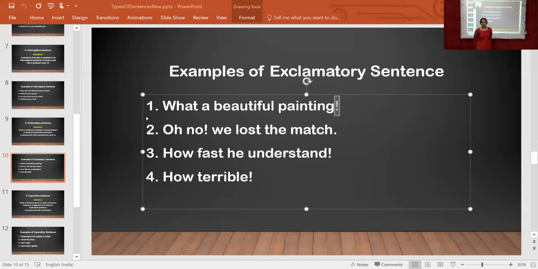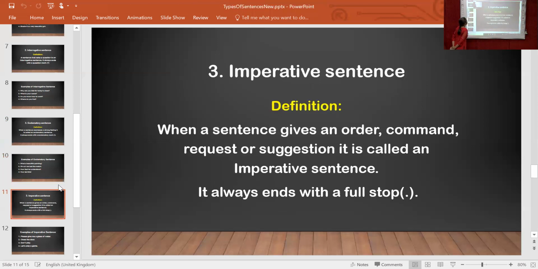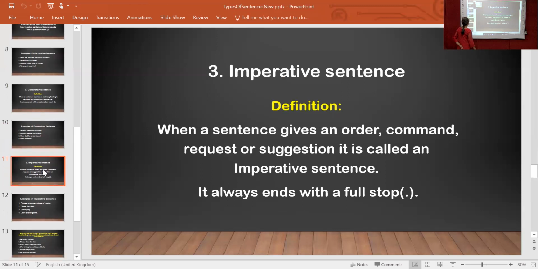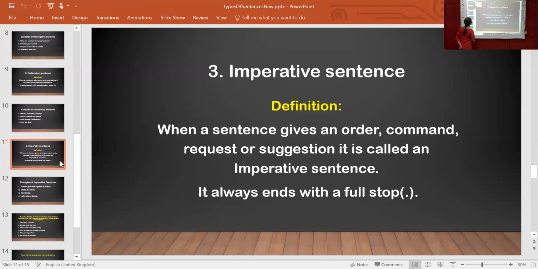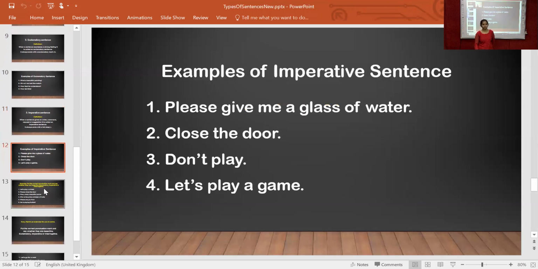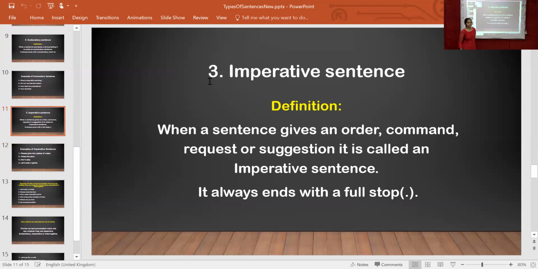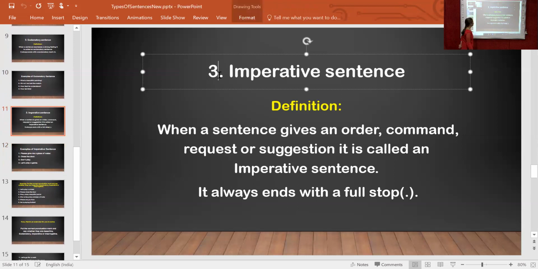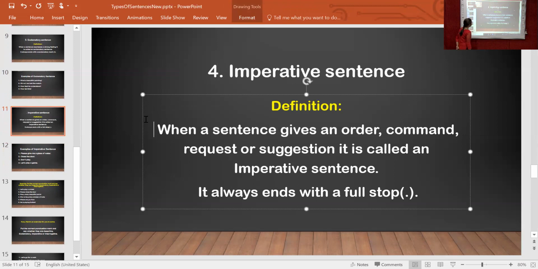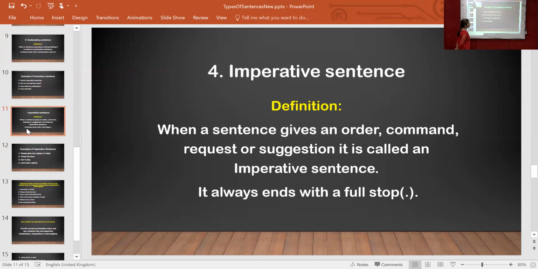Now, the fourth one is imperative sentences. When a sentence gives an order, command, request, or suggestion, it is called an imperative sentence. It always ends with a full stop.